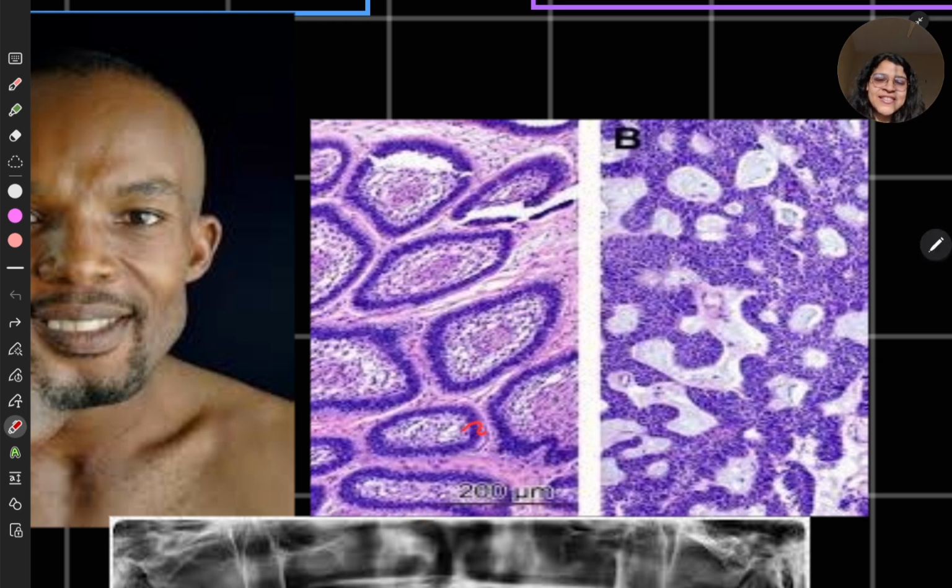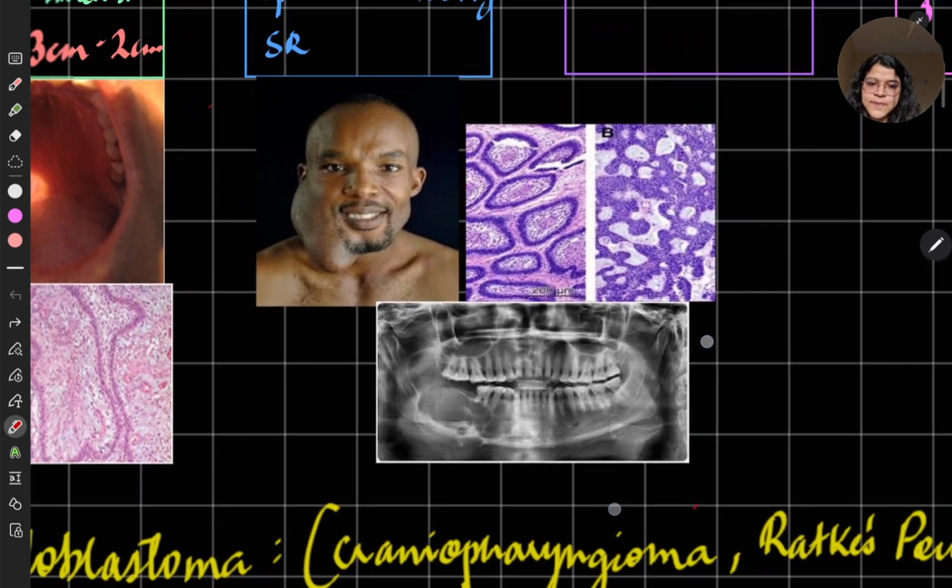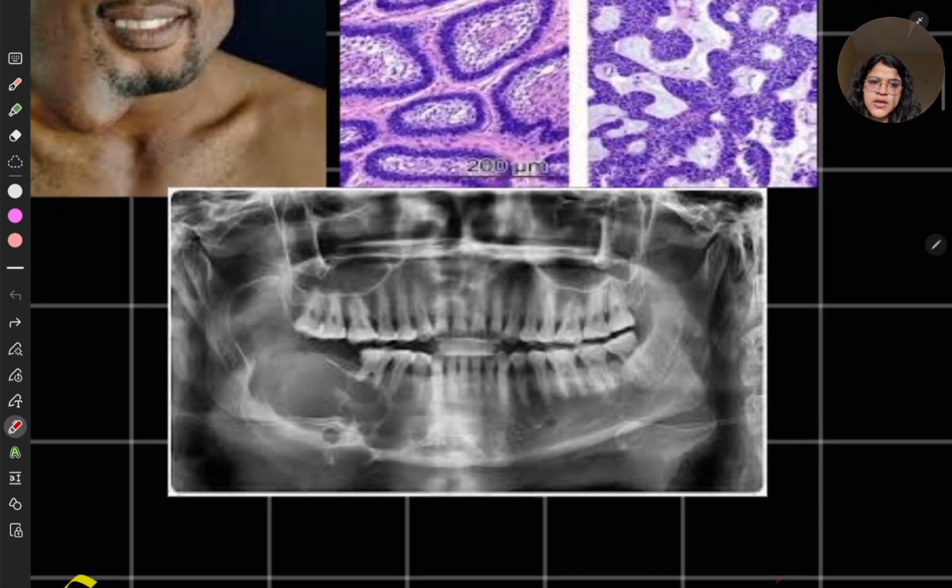So this is follicular and this is plexiform, I think. Wait, let me see. Yes. We'll learn about what is follicular and what is plexiform, and I'll explain what each one is as well.